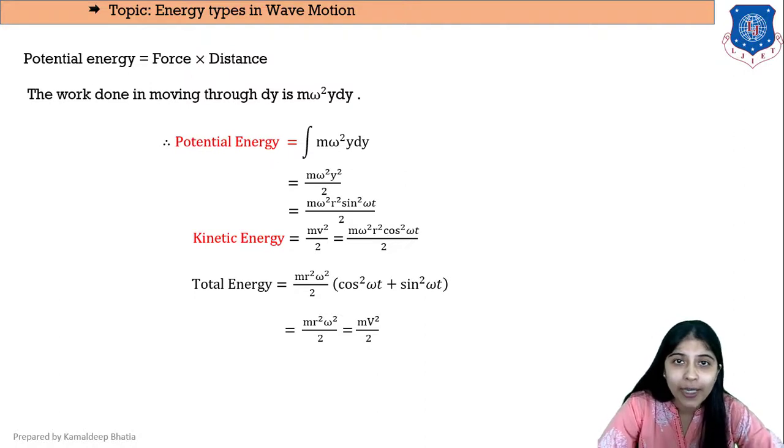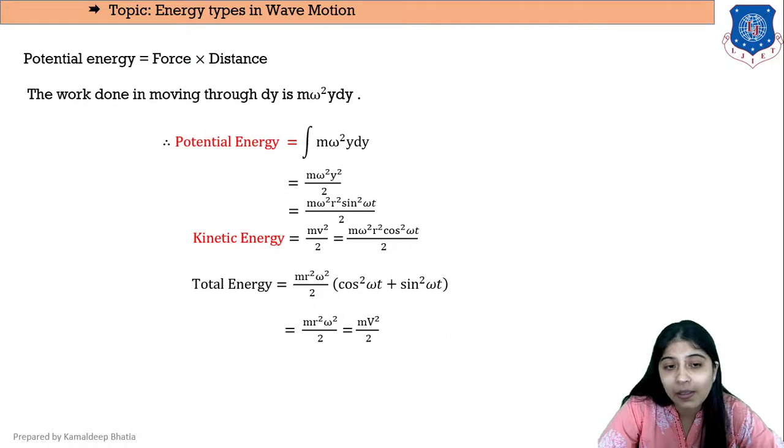We know that total energy is the sum of potential energy and kinetic energy. So substituting the values derived here, we get m r square omega square by 2 sine square omega t plus m omega square r square by 2 cos square omega t.